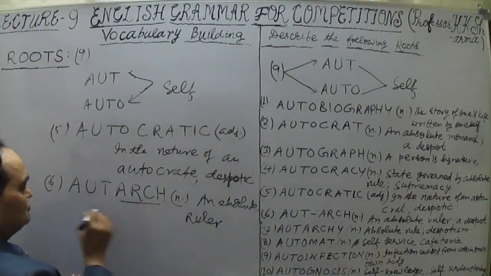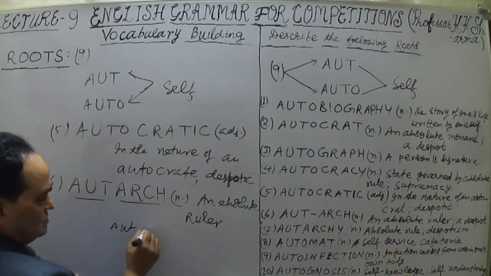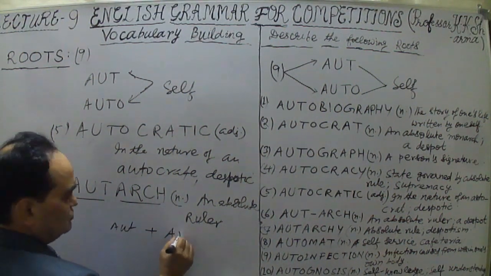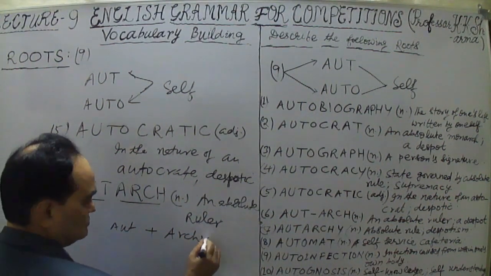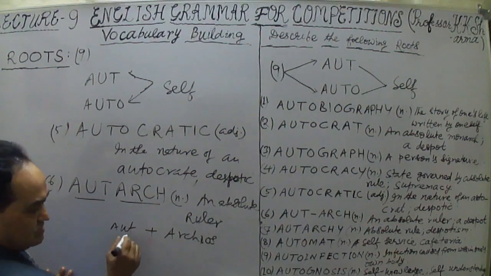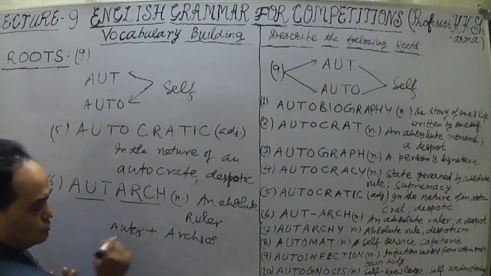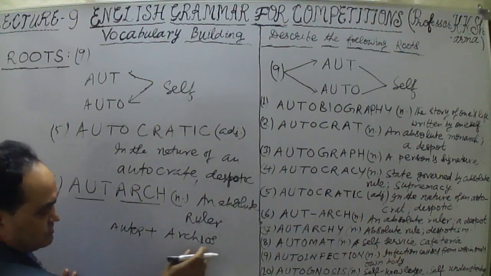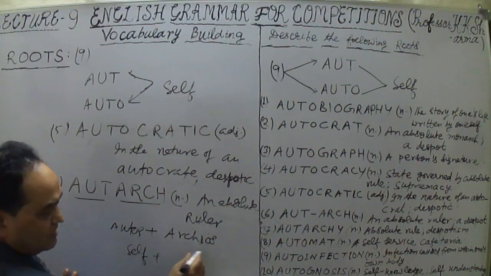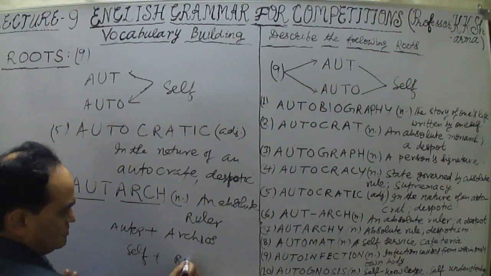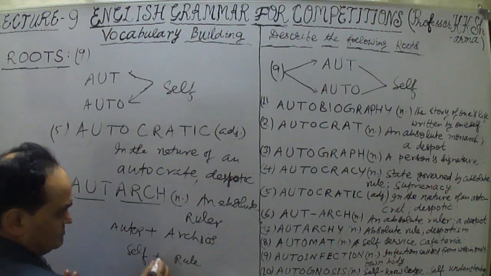Arc comes from archeus, and aut means self. So aut plus archeus, from autos and archeus. Autos means self and archeus means rule, so self-ruler or self-rule.